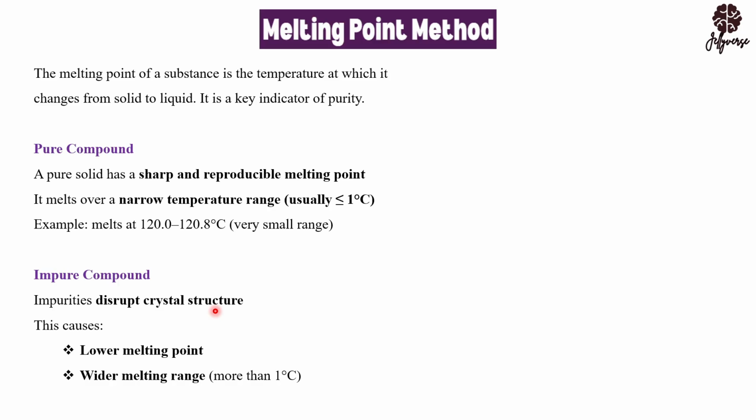So you are going to have a lower melting point. Instead of your sugar melting at 80 degrees, it's going to melt at around 70 degrees or lesser than that, because it contains impurities. And what did the impurity do? The impurity disrupted the crystal structure, hence lowering the melting point.